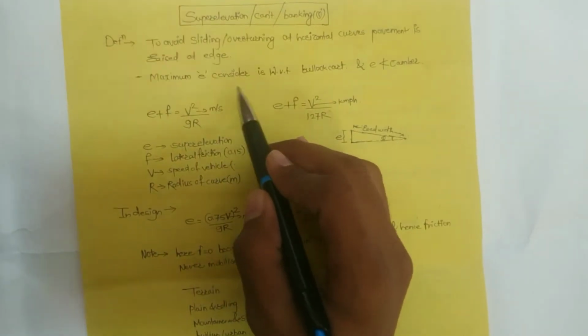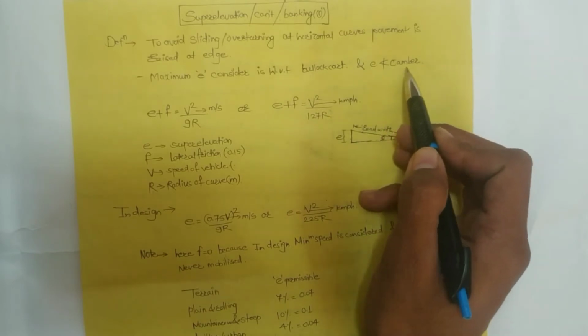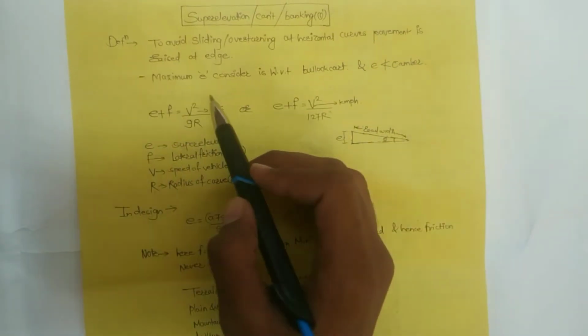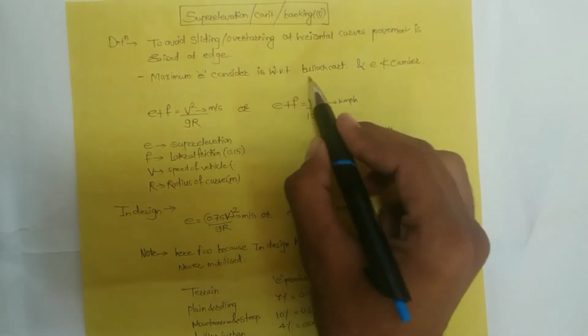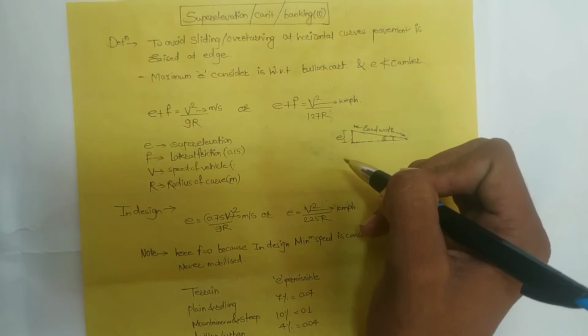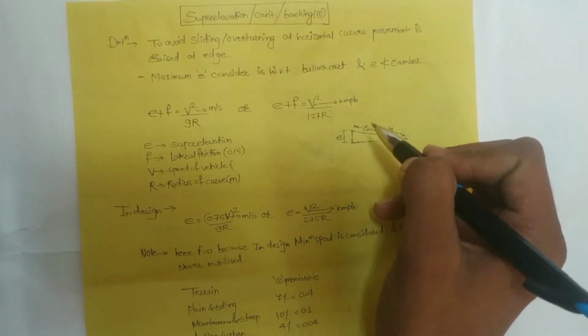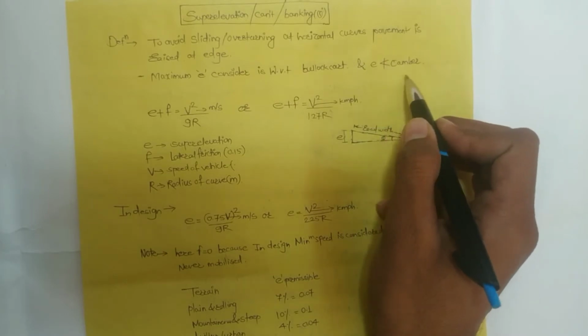A maximum E considered is with respect to bullock cart, and E should not be less than camber. Means the maximum E provided on the road is with respect to bullock cart. Means bullock cart can be driven on the road easily without any efforts, and super elevation should not be less than camber.